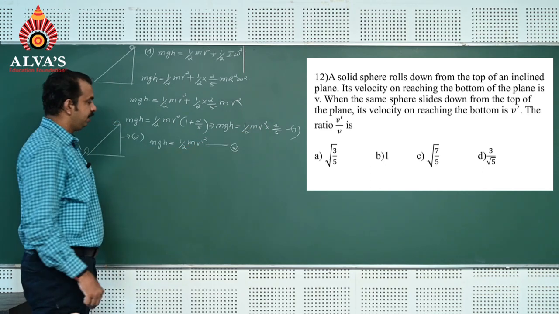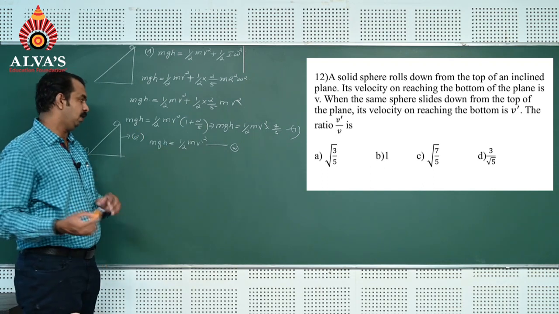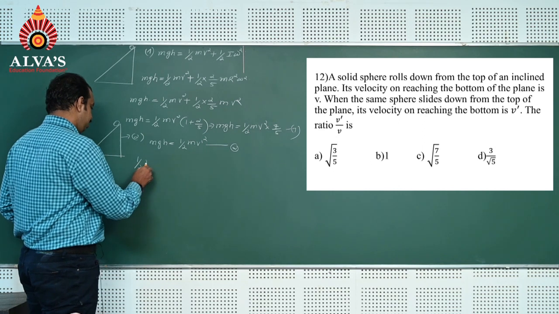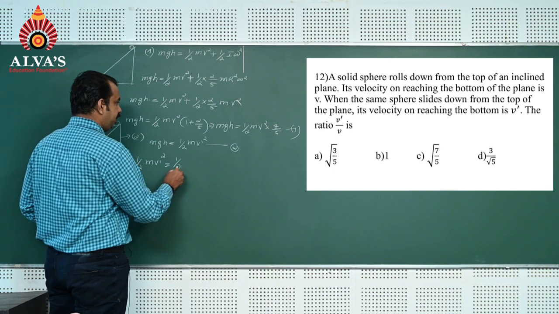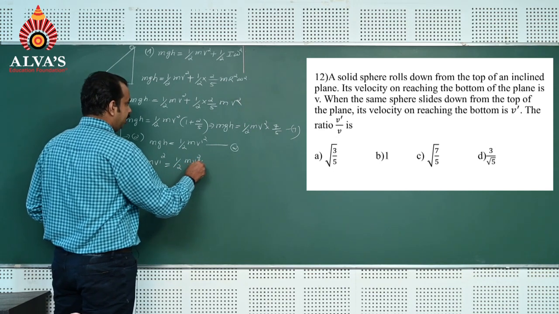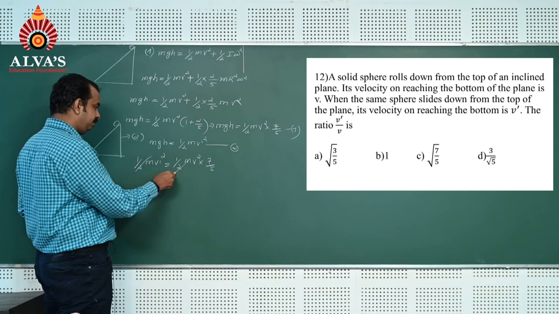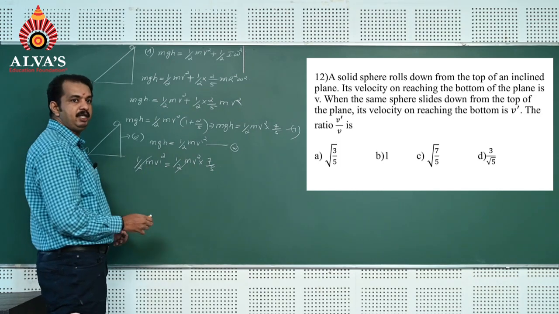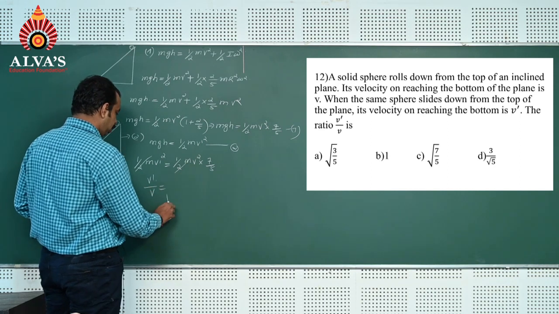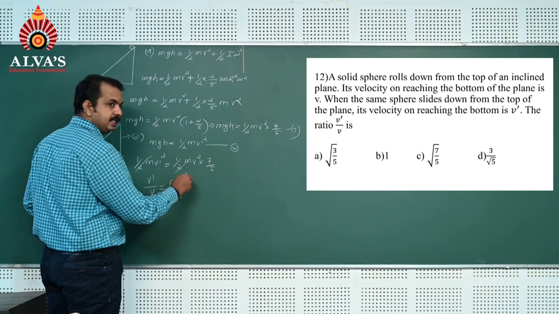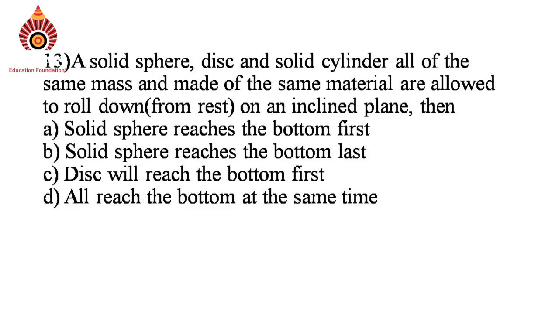This is equation number 1. Left hand sides of both equations are the same, so right hand sides are equal: half m v dash square is equal to 1 by 2 m v square into 7 by 5. Half m gets cancelled. v dash by v is asked, so v dash divided by v is equal to root of 7 by 5, which is option C, the correct answer.